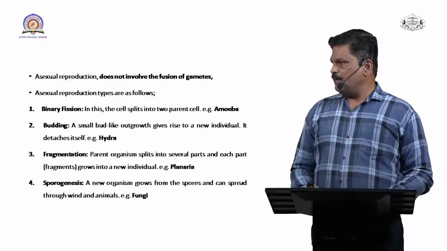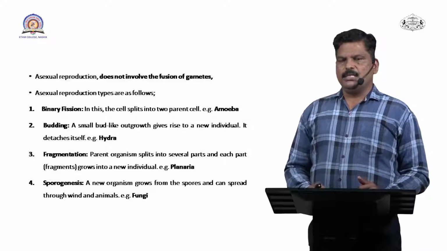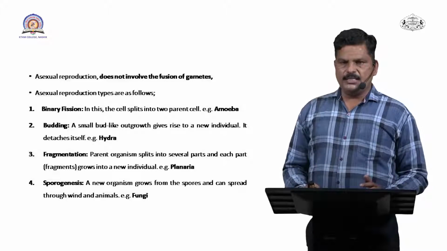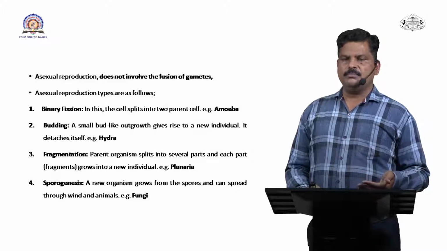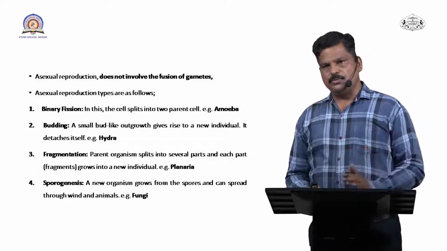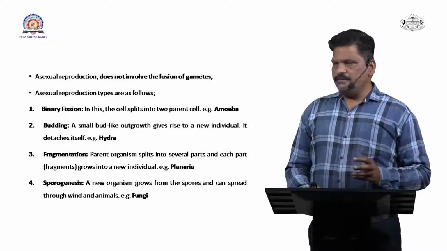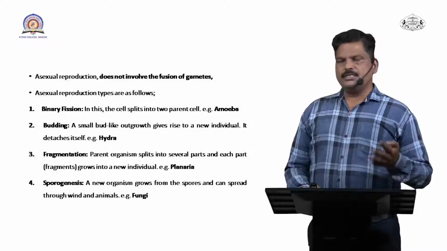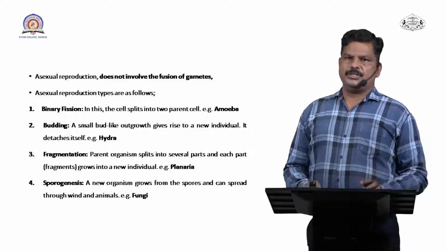And fourth one, sporogenesis. Single spores are there, meaning there is no need of fertilization. These spores are responsible for developing a new organism. So reproduction takes place through spores, and it is called sporogenesis. So binary fission, budding, fragmentation and sporogenesis are the four types of asexual mode of reproduction.